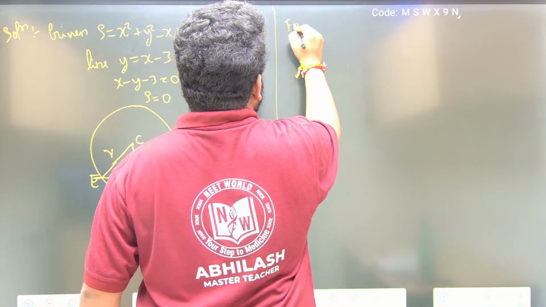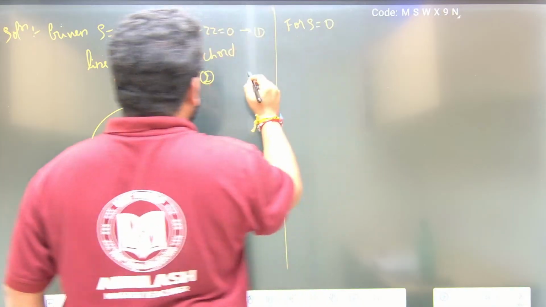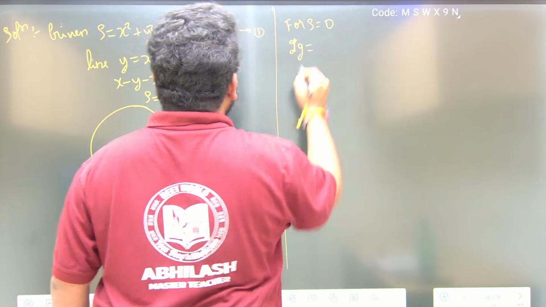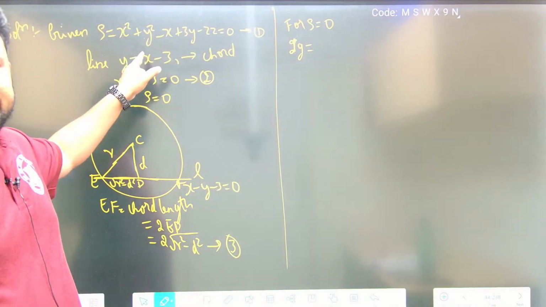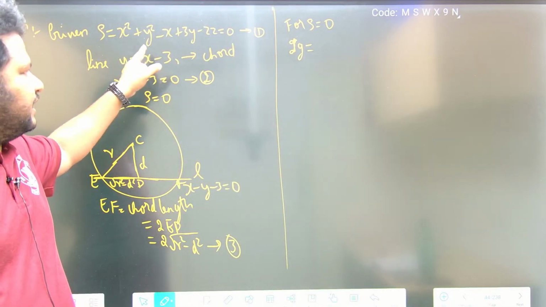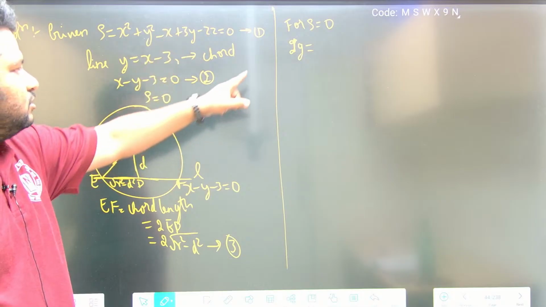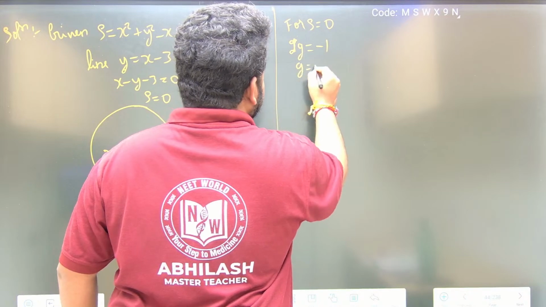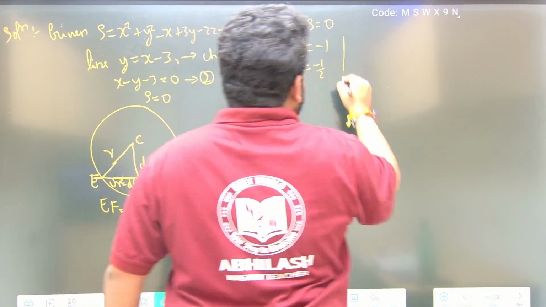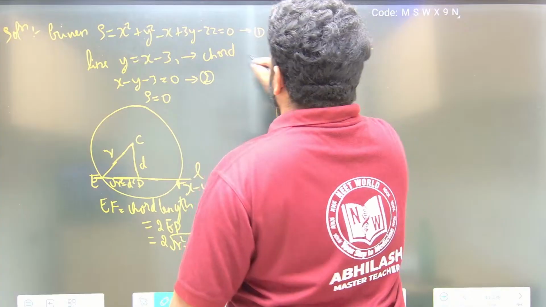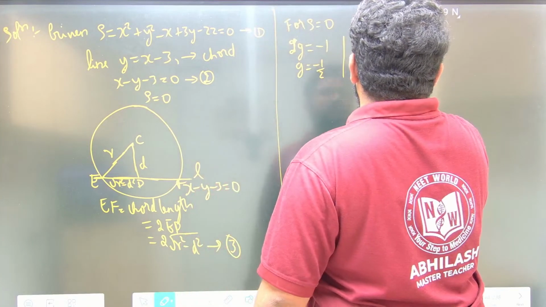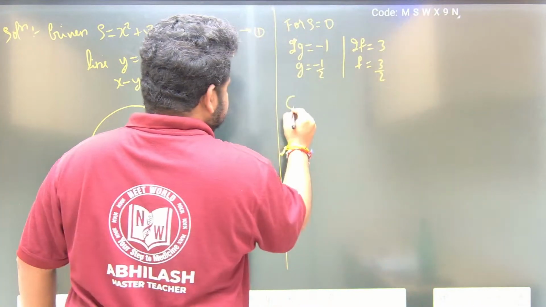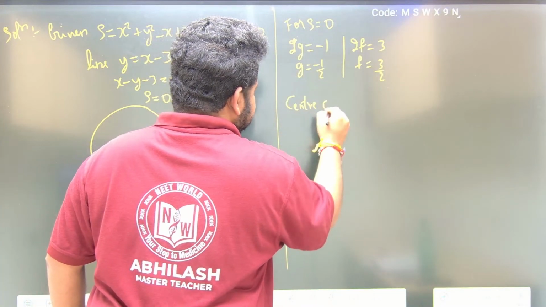For S is equal to 0, if you compare this with the standard equation of the circle, x square plus y square plus 2gx plus 2fy plus c is equal to 0, 2g is equal to minus 1, so g will be minus 1 by 2. What about 2f? 2f is equal to 3, so f will be 3 by 2. Now the center C will be what?